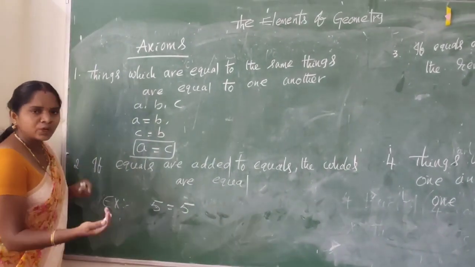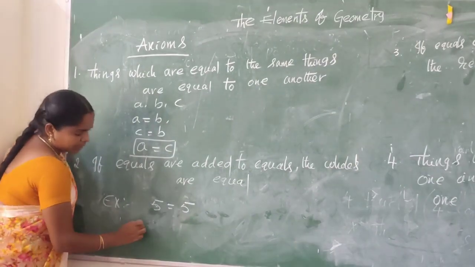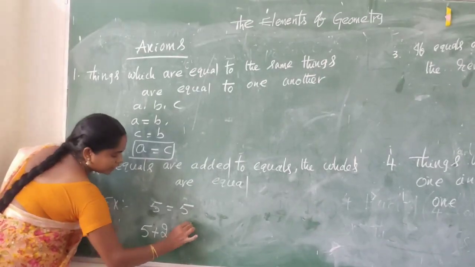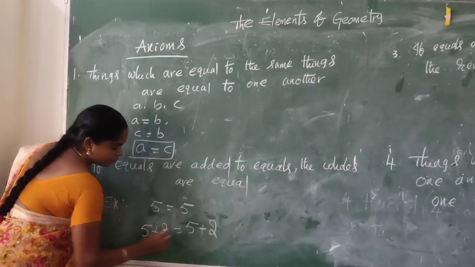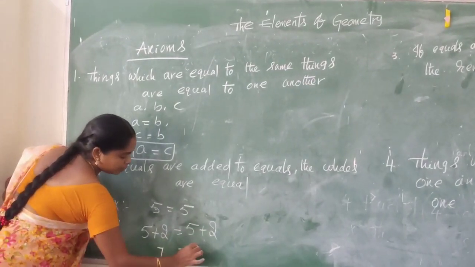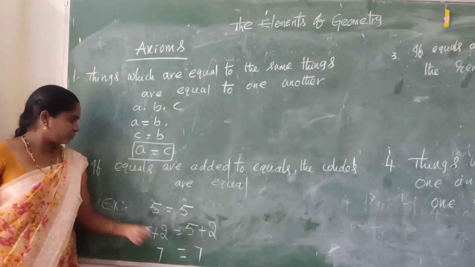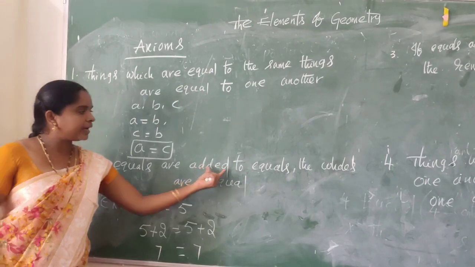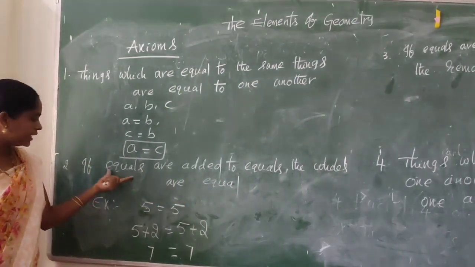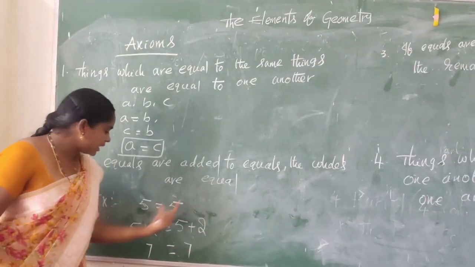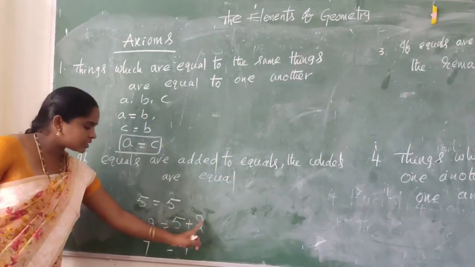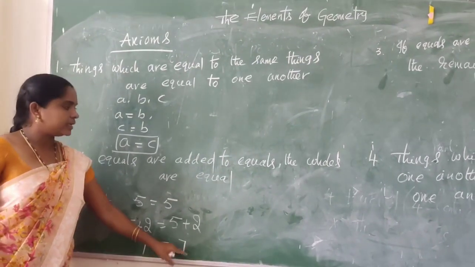Let us take 2. 5 plus 2 equal to 5 plus 2. 5 plus 2 is 7, so 7 equal to 7. Equals means 5 equal to 5, added means 5 plus 2 equal to 5 plus 2, and the wholes are equal.